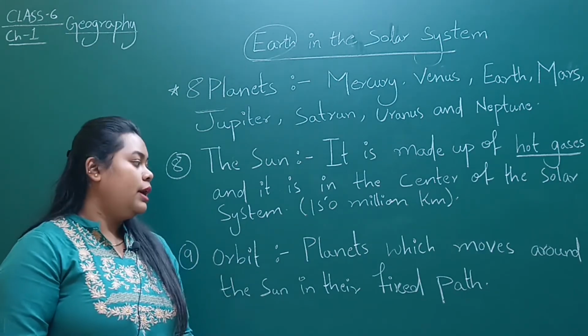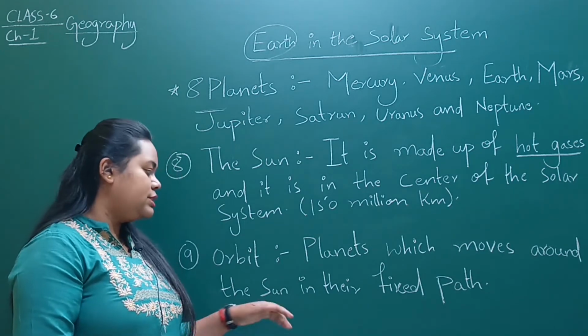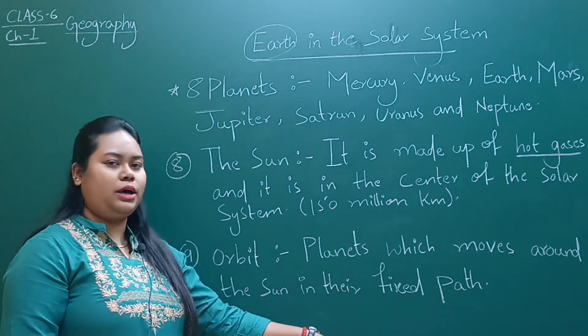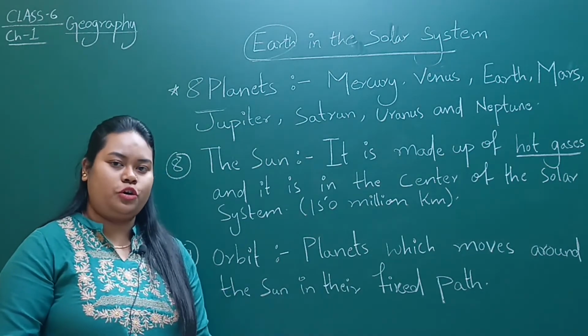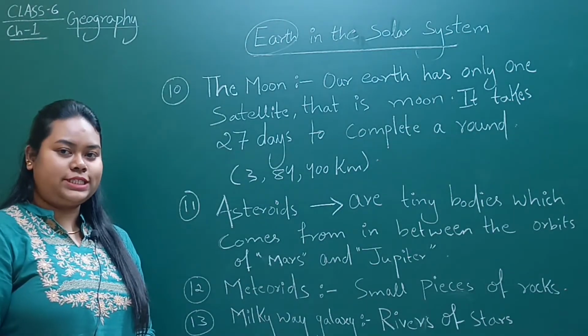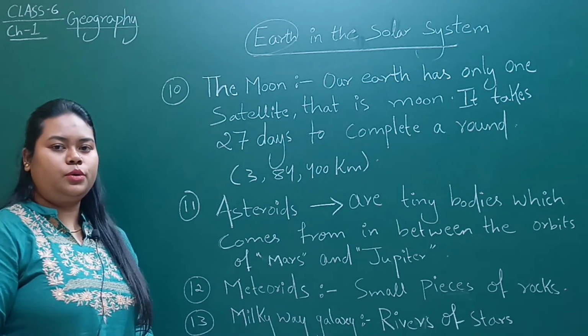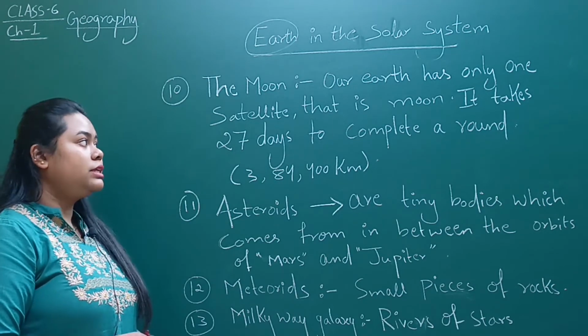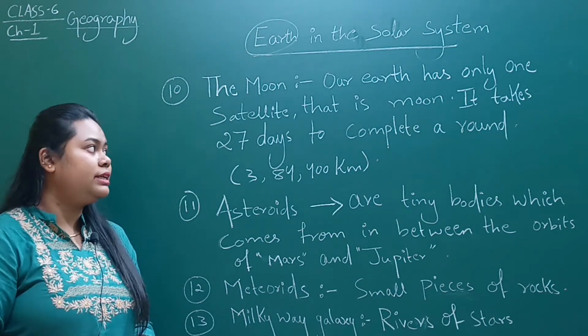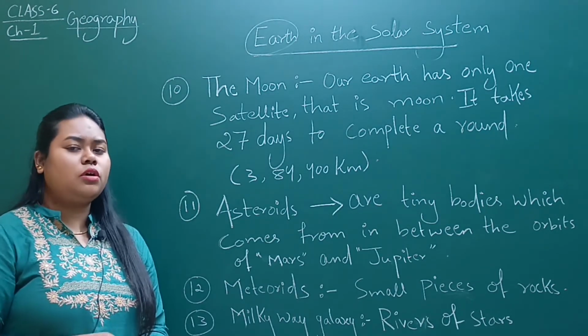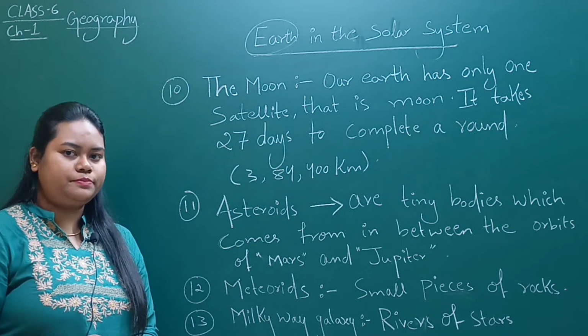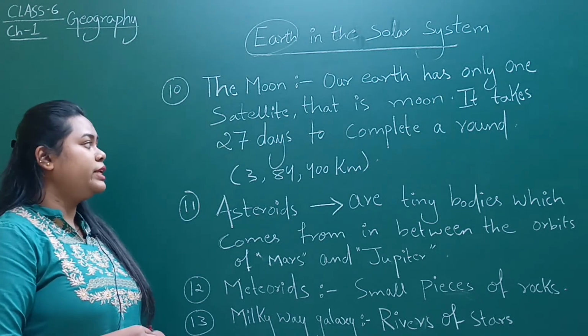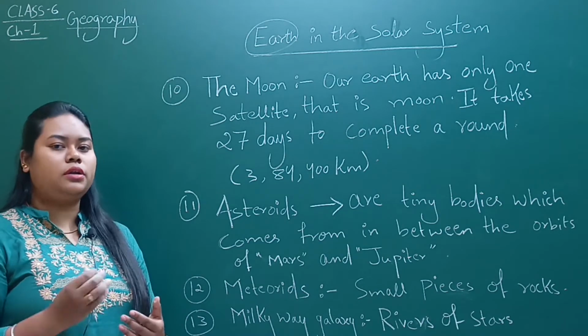Now we will proceed to our next topic, and that is orbit. What is an orbit? The fixed path in which planets move around the Sun is known as an orbit. Now we will proceed to our next topic, and that is the Moon. Our Earth has only one satellite, and that is the Moon. The Moon is also a celestial body. It takes 27 days to complete a round.